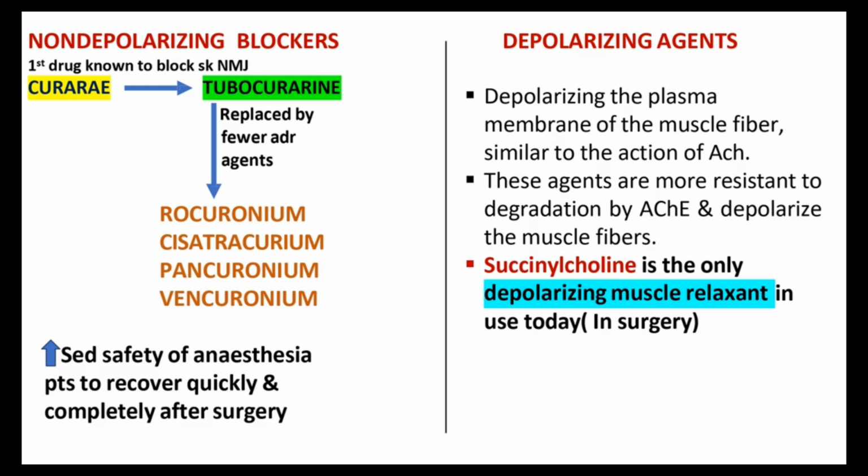Okay. So the non-depolarizing blockers. The first drug to block the skeletal muscle neuromuscular junction was curare, then it changed to tubocurarine. So curare is the first form, then it was developed into the drug form tubocurarine, then it was replaced by agents with fewer adverse effects, like rocuronium, cisatracurium, pancuronium, vecuronium. Okay, these are the main drugs used nowadays.